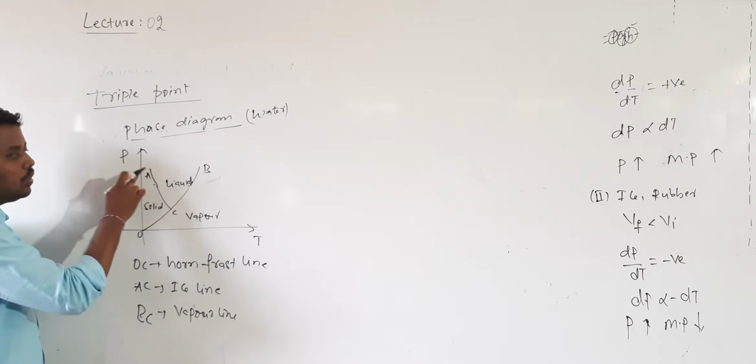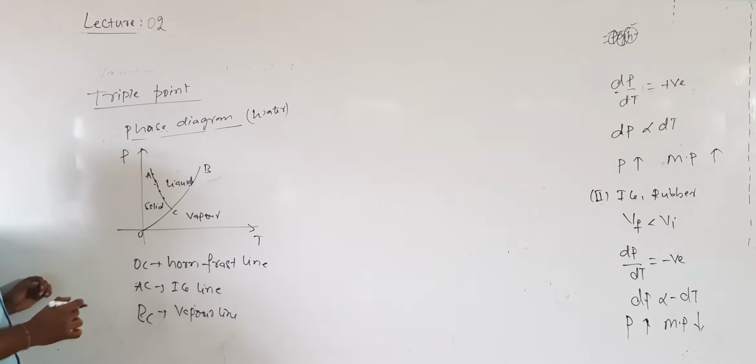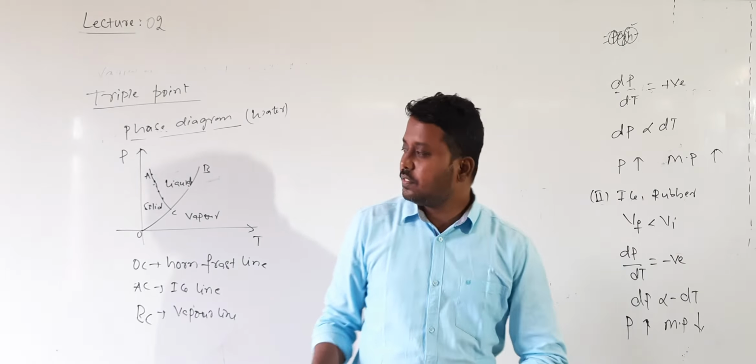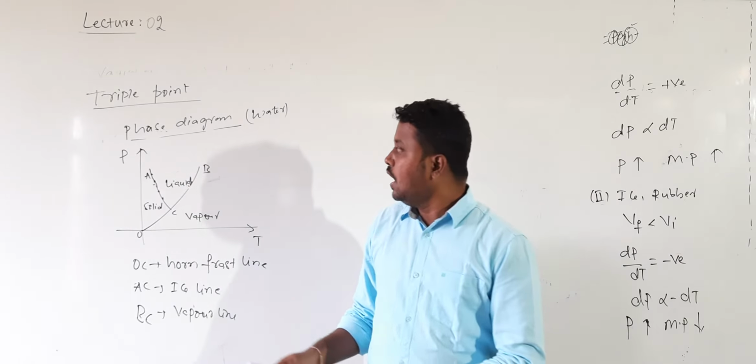This is the graphical representation of variation of temperature with the pressure. The points on the line AC represent the pressure and temperature at which a solid will be converted into liquid.